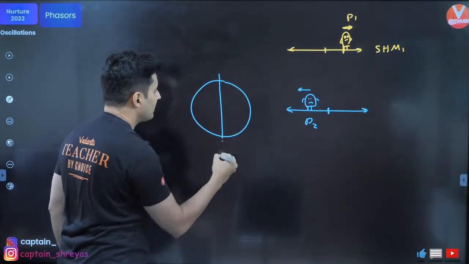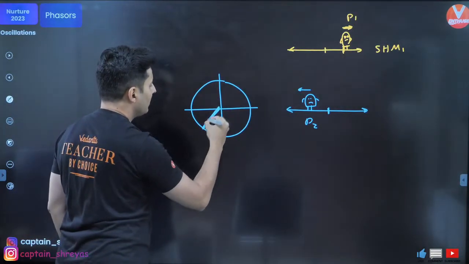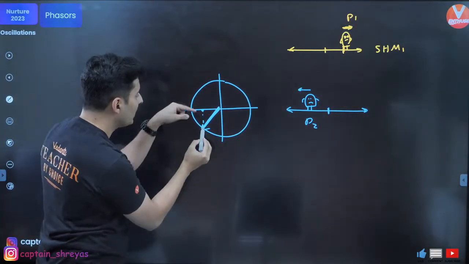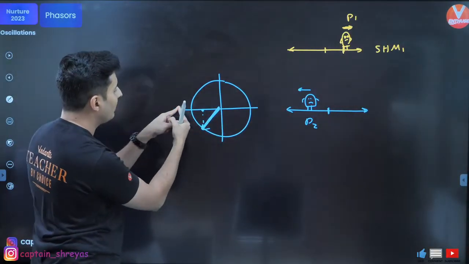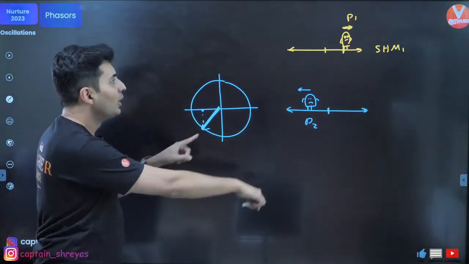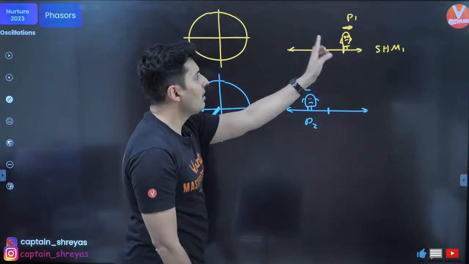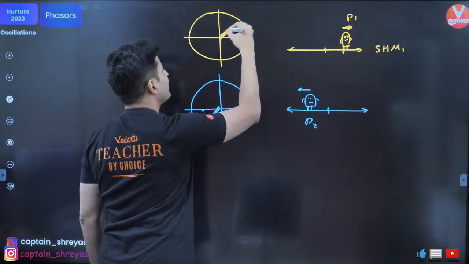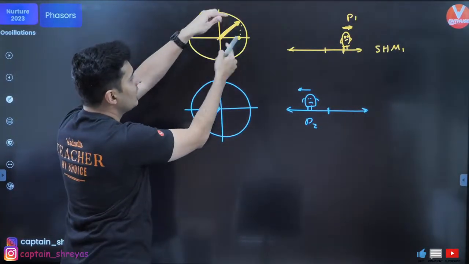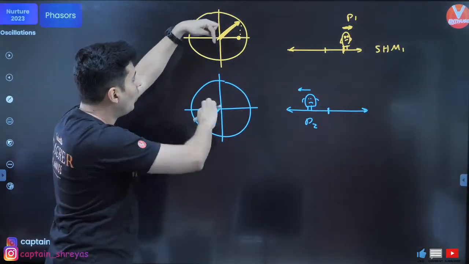If this is the phasor diagram, this Pandu is here going this side, most likely this is where his phasor will be, so that the shadow falls over here. Third quadrant. Only then, as the phasor rotates, this point will go like this, come back over here. Make sense? Similarly, for Pandu 1, how will the phasor diagram look? Pandu is here going right side, most likely the phasor will be somewhere here, so that the shadow falls over here. So as the phasor rotates, you will see this particle goes like that and comes over here. Makes sense?